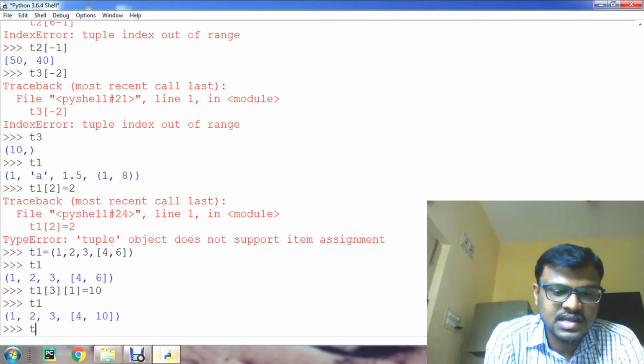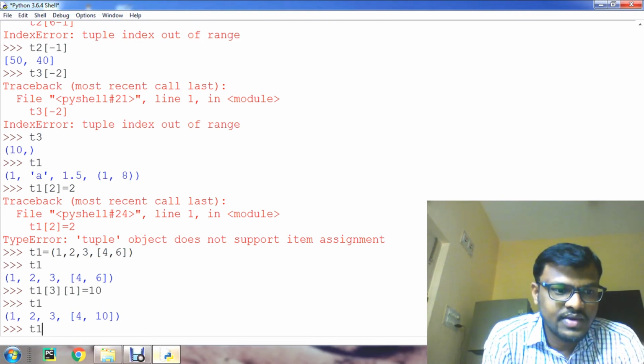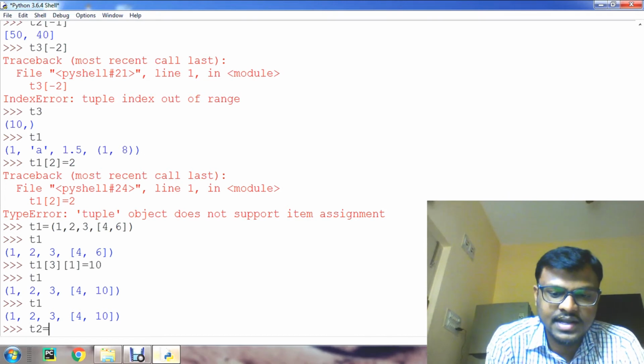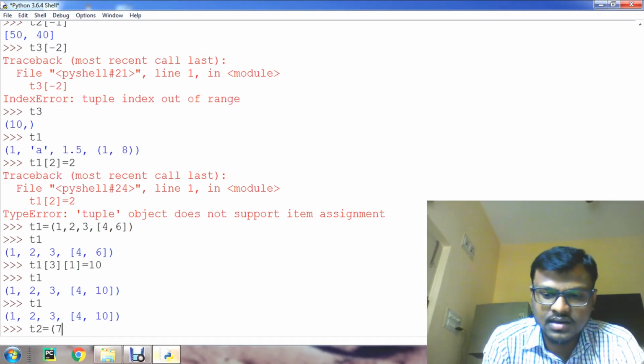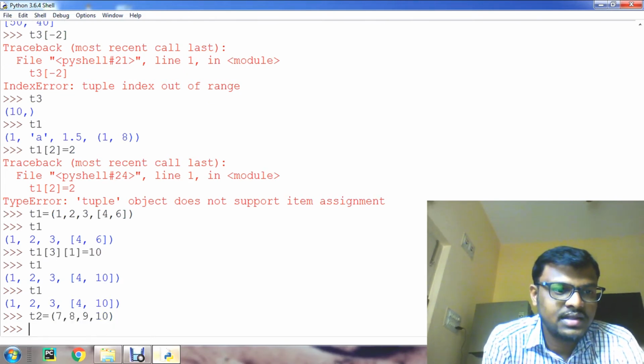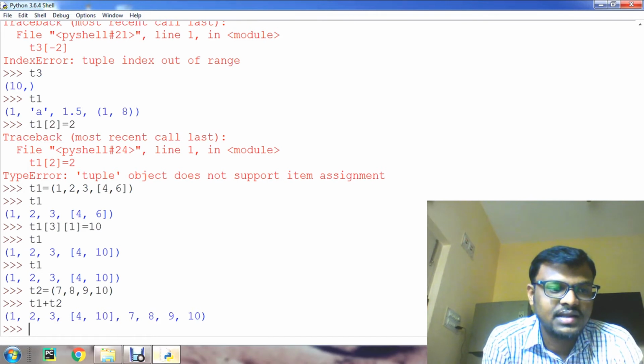Now for example, we have t1 values here, and I want to create t2. Let's create t2 as 7 8 9 10. Now I want to concatenate this t1 and t2. For that, just give t1 plus t2. If you use it like this, it will be concatenated. The result is shown on the screen.